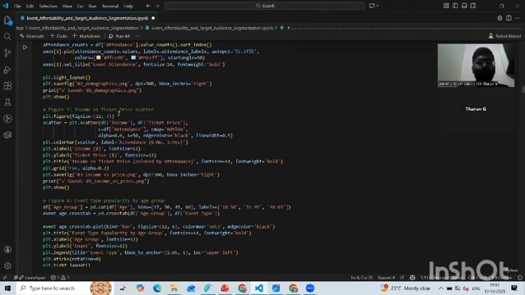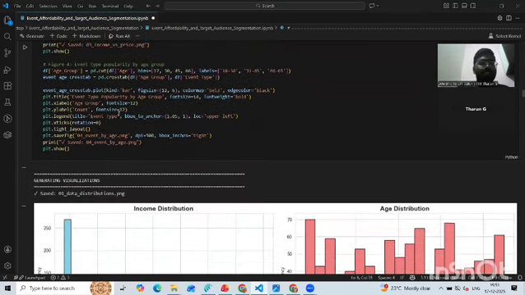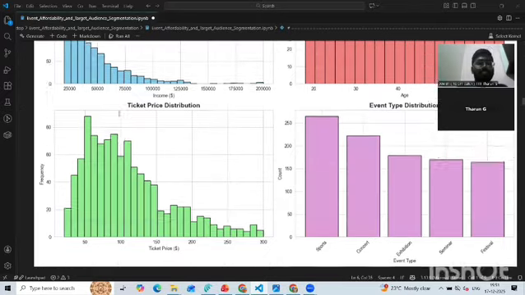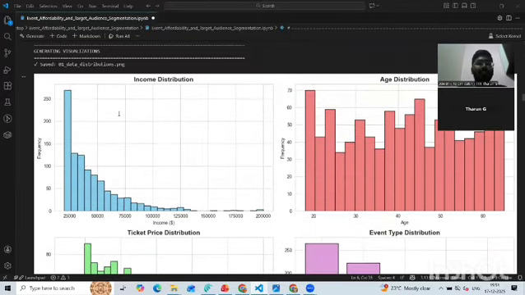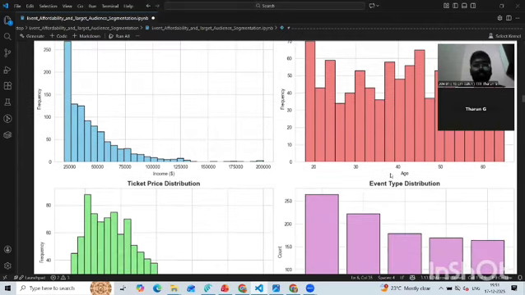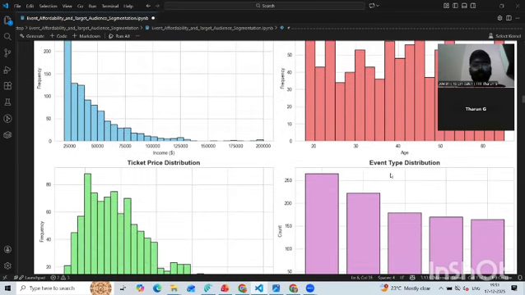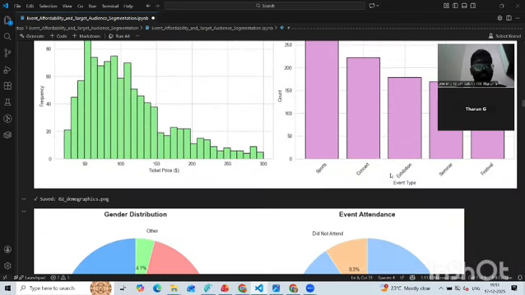The income versus ticket price scatter lets us conclude whether a person with this income can actually afford the ticket price of this event. This is the generated visualization. As you can see, the income distribution and age distribution are the graphs we got through this visualization.